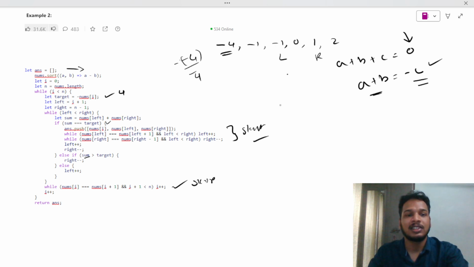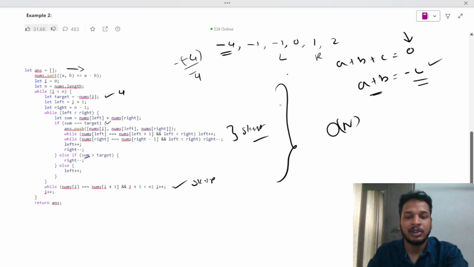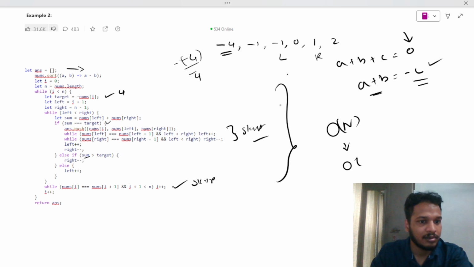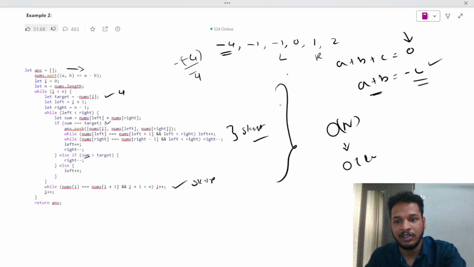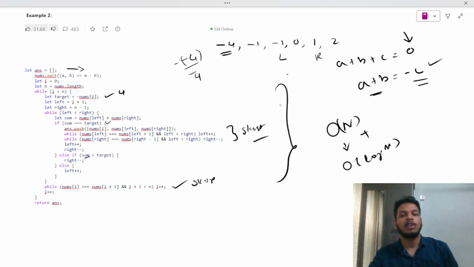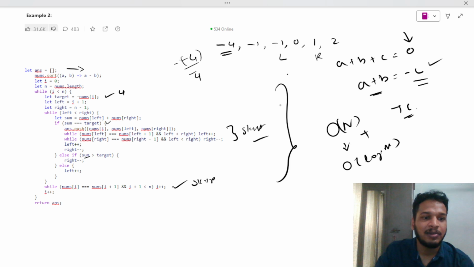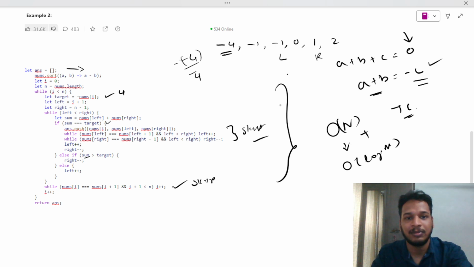So this entire problem runs in O of n. The outer loop runs O of n, and the inner loop, if we use binary search, will be O of log n. So this is the solution, O of n plus O of log n. That is the time complexity over here. That's a simple thing, the simplest problem. So let's complete the solution.